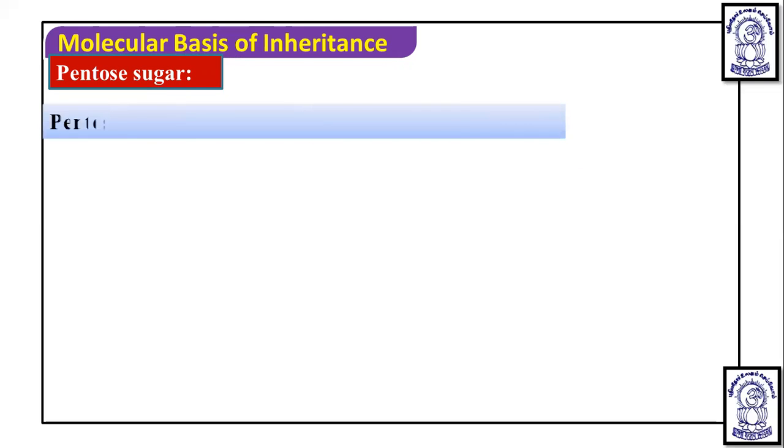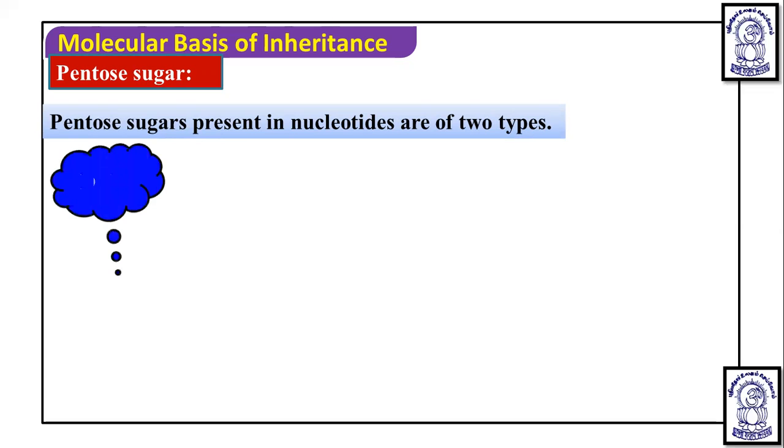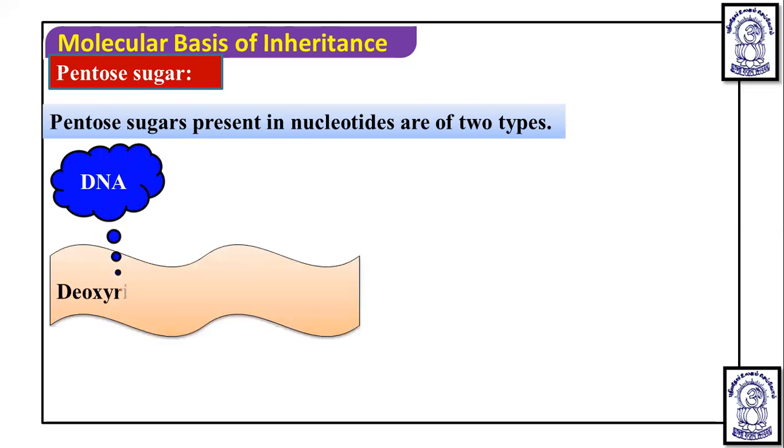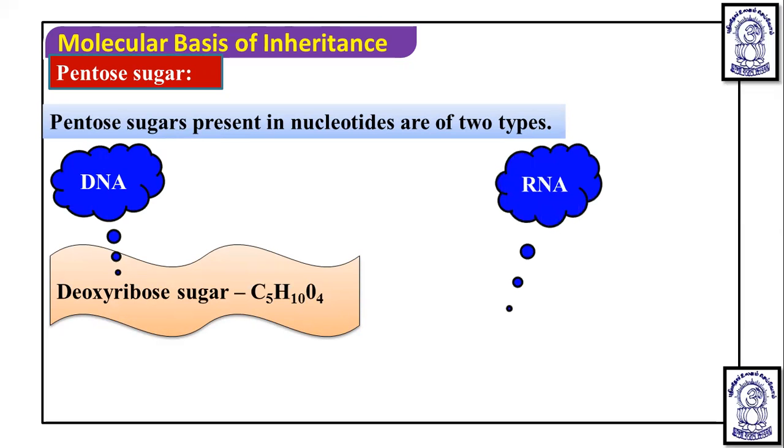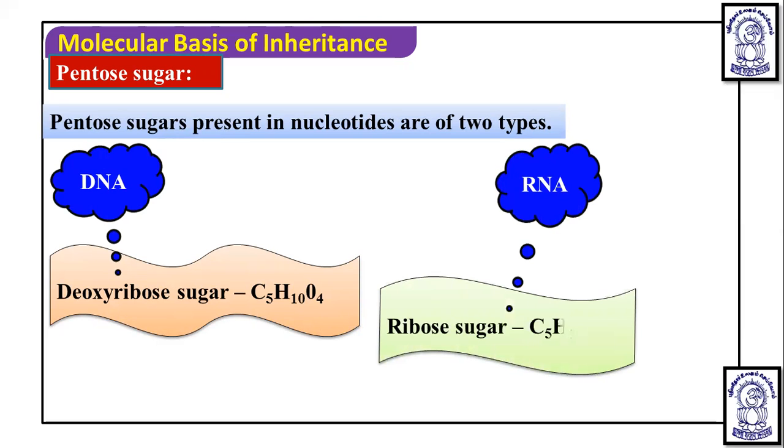First, we are going to talk about the pentose sugar. Dear student, the pentose sugar present in nucleotides is of two types. In DNA, you will see that deoxyribose sugar is found, whereas in RNA, which is also a nucleic acid, ribose sugar is found. The chemical formula of deoxyribose sugar has 5 carbon, 10 hydrogen, and 4 oxygen, that is C5H10O4.